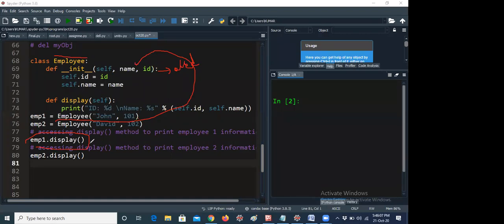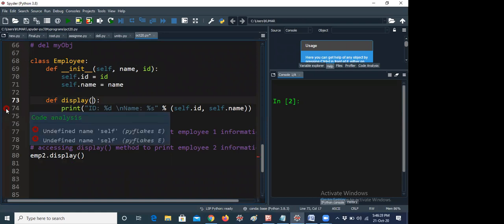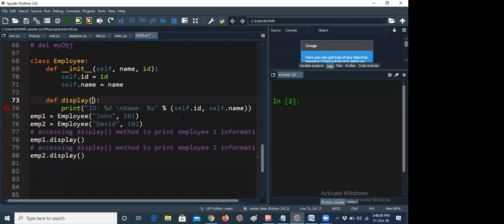method. But here the display method does not have any parameter, while display is having the self parameter, because self is the mandatory parameter in any function. Here it is the first parameter. For example, I am removing the self parameter here, and it is getting an error, you can see, guys: undefined name self. Because here we are giving self.id and self.name, that's the reason it is getting the error. Also, if I give it without the dot id, it will get an error message.